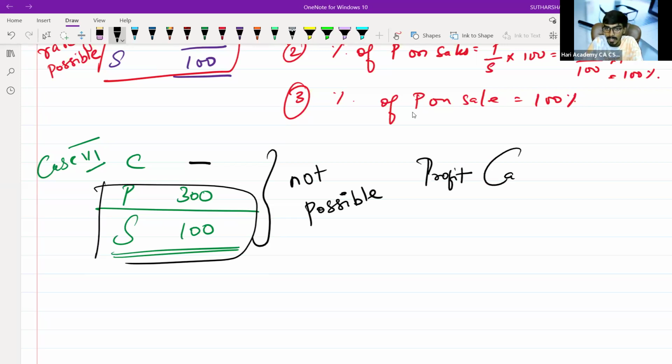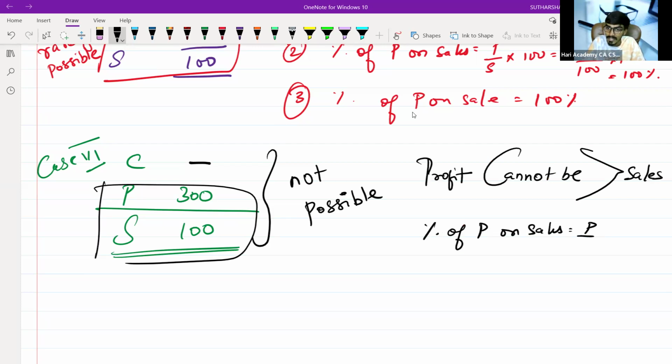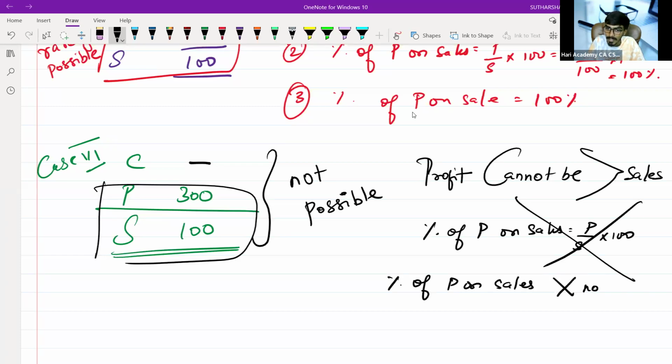Profit cannot be more than sales. Percentage of profit on sales in this case cannot be calculated. Percentage of profit on sales cannot be greater than 100%. Always, if you're comparing profit on sales, surely it should be at most 100%. Profit cannot go beyond that when compared on sales.